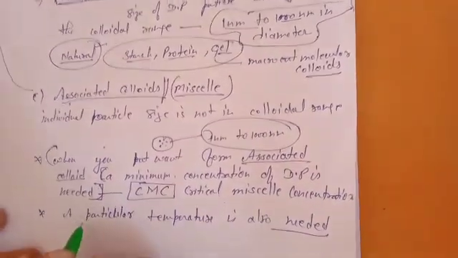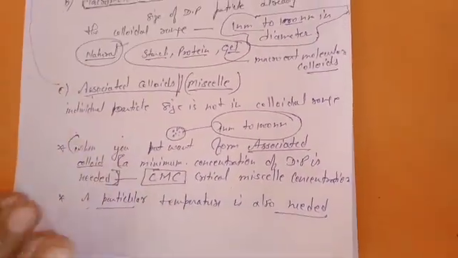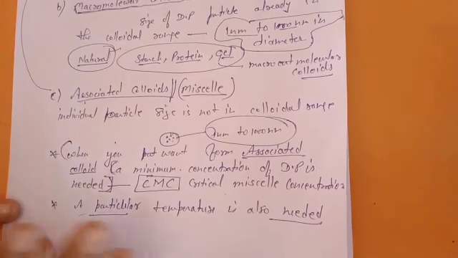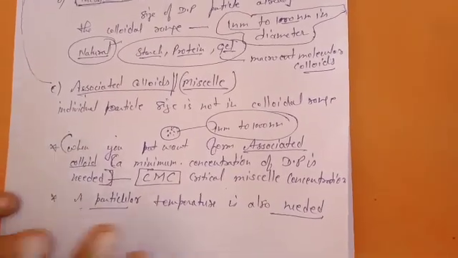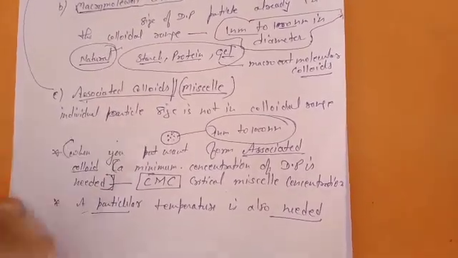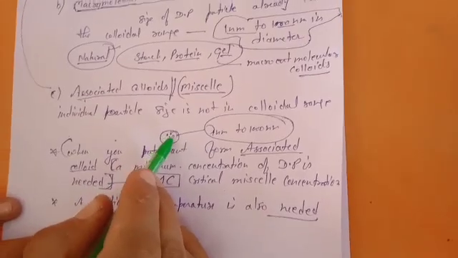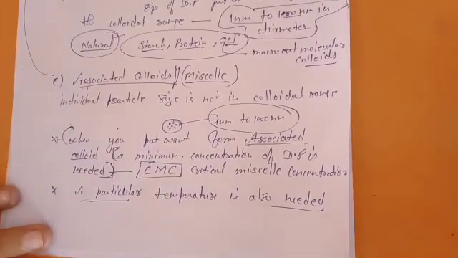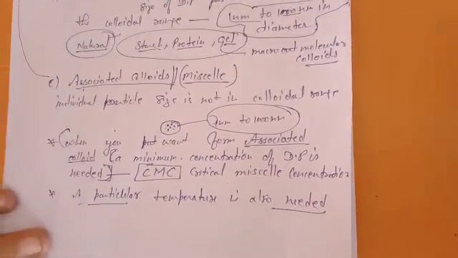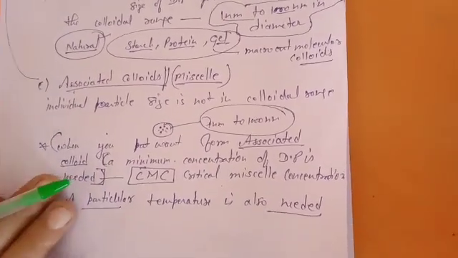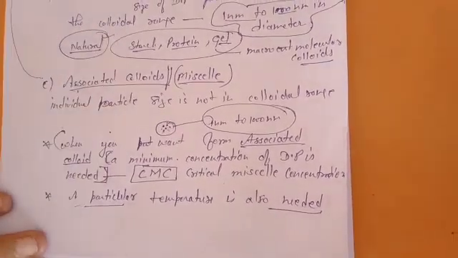Because if the temperature is lower than required, then the aggregation or meeting of the colloid particles still does not take place. So these are the two basic differences between associated colloids and multimolecular.